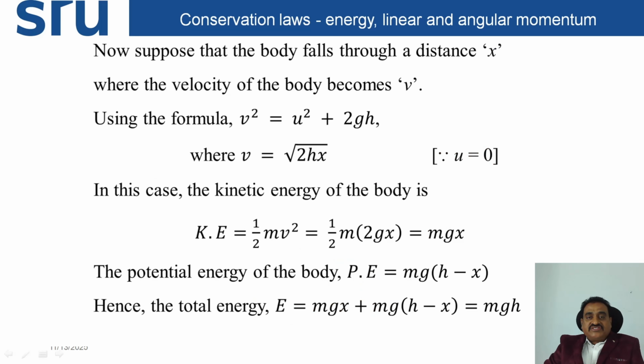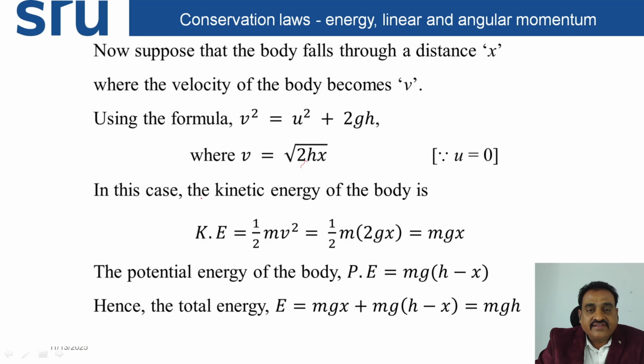Now, suppose that the body falls through a distance x, where the velocity of the body becomes v. Using the formula v square is equal to u square plus 2gx, v is equal to root of 2gx.